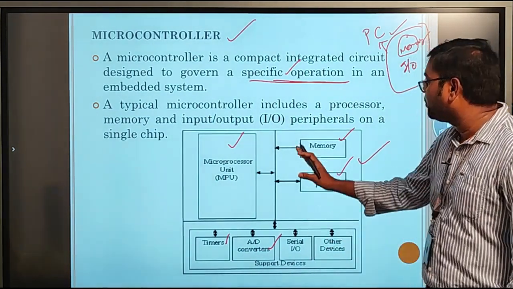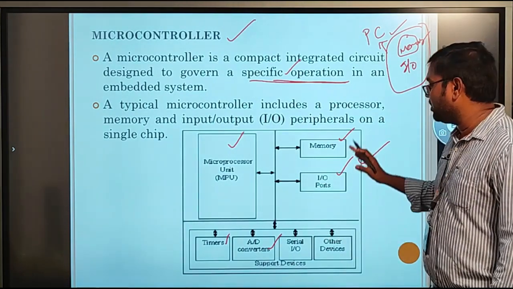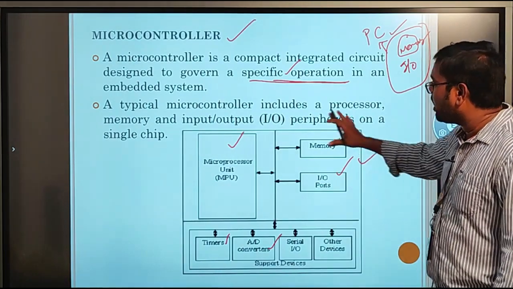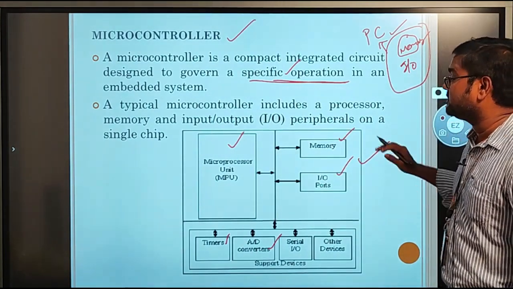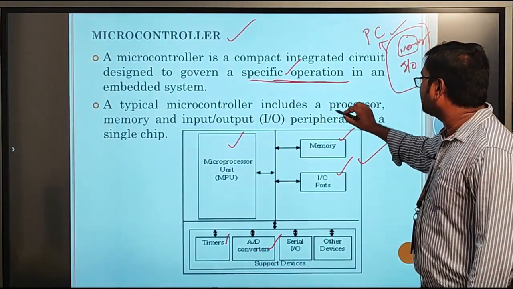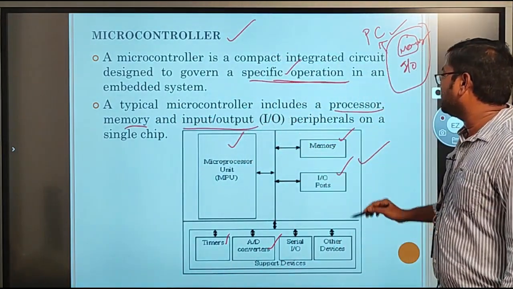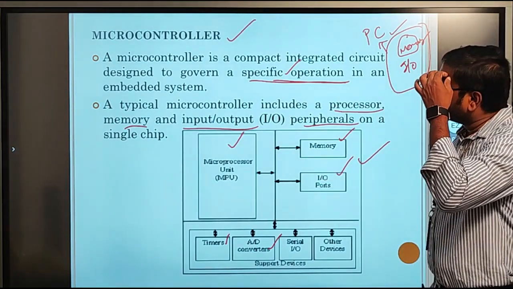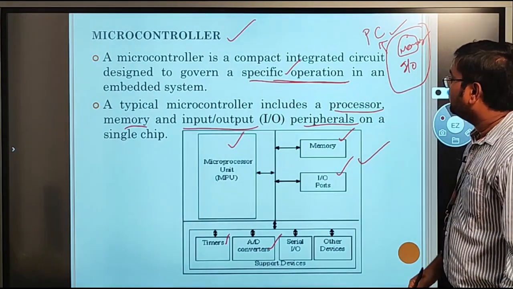That means a microprocessor plus other integrated circuits like memory, IO devices, timers, counters, and converters are all integrated in a single chip. This is called a microcontroller. A typical microcontroller includes a processor, memory, IO devices, and other peripherals like timers and counters, all integrated in a single chip. So this is about the microcontroller.